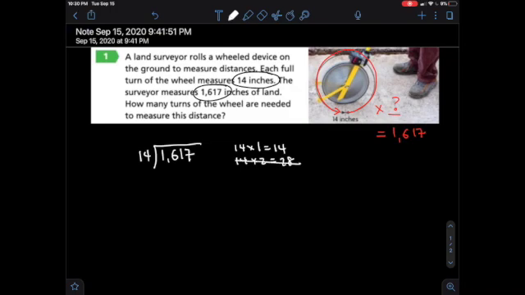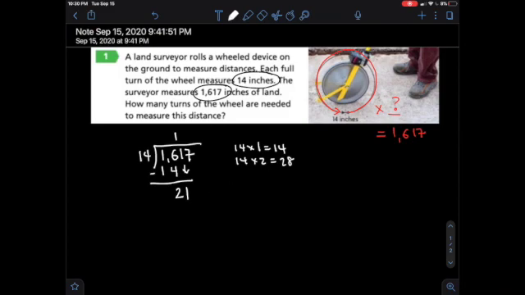So 14 times 1 is 14, and 16 minus 14 is 2. I'm going to bring my 1 down. Now I have 21. I still know that 14 times 2 is 28, so that's too much. So I'm still going to use 1.